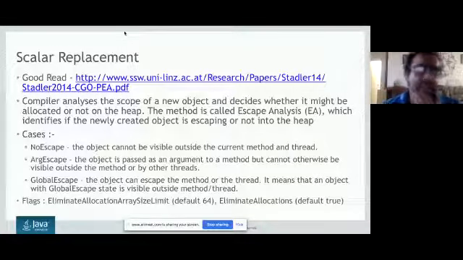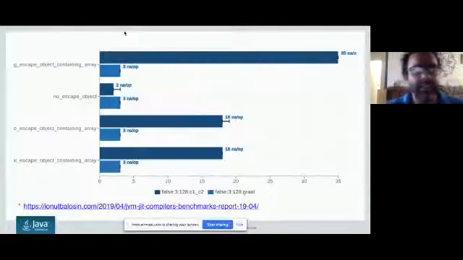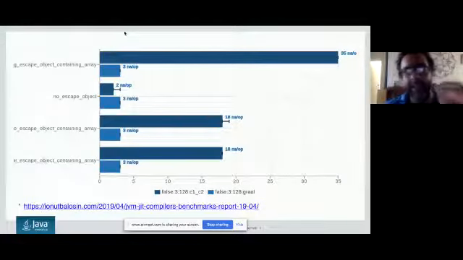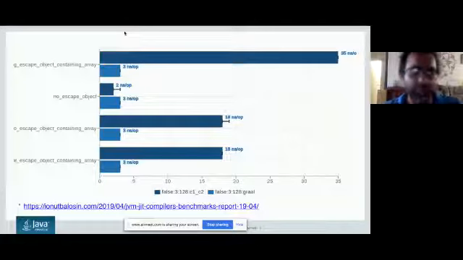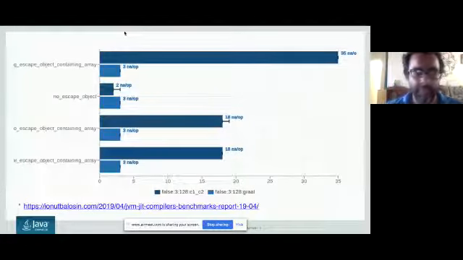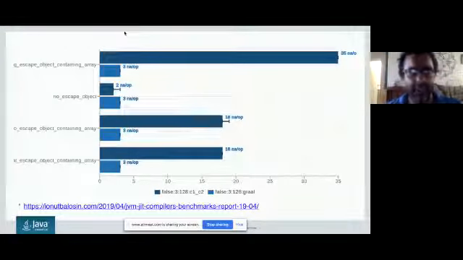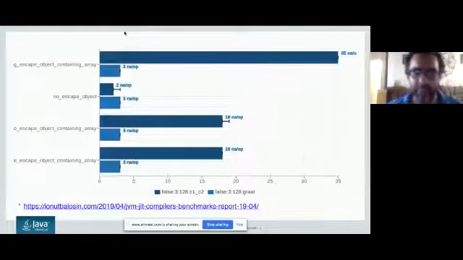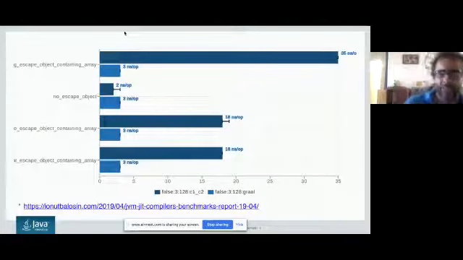The complete detail of scalar replacement is in this PDF. PDFs are a little boring to read, but there is a lot of code written in this PDF. You can go and read it. If you look at the performance, you can really see that no-escape objects, which don't go to the heap, have much higher performance than any of the other structures, whether it is global escape or partial escape. Again, I have given you the link of the benchmarking. You can read the detail, and I have put the link of the Graal performance also. But right now, for this presentation, don't go for the Graal performance. If time permits, we can discuss it sometime later.